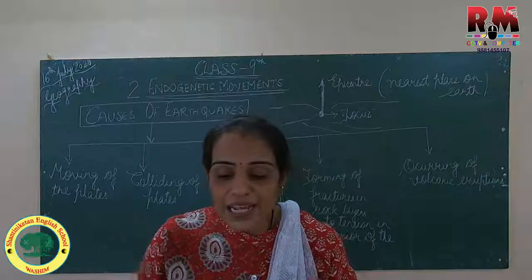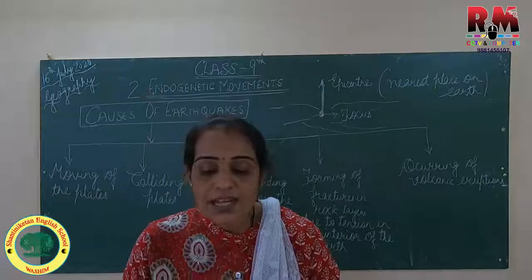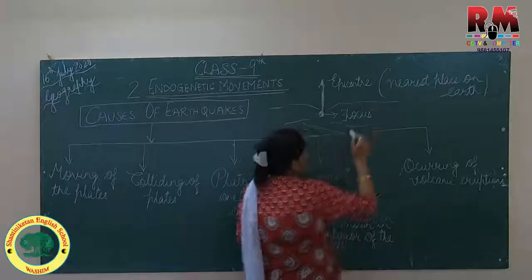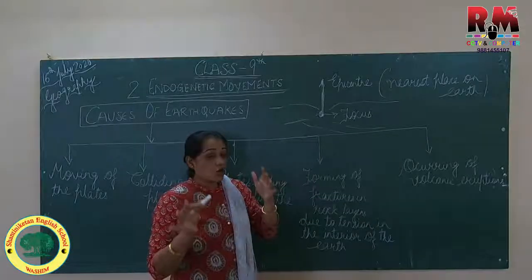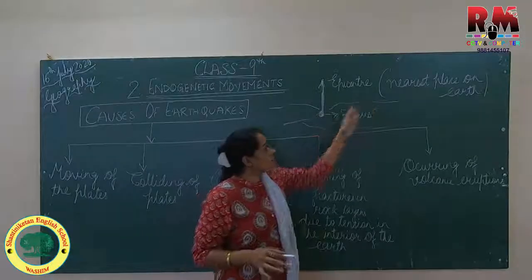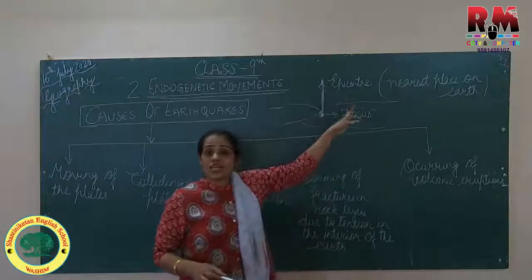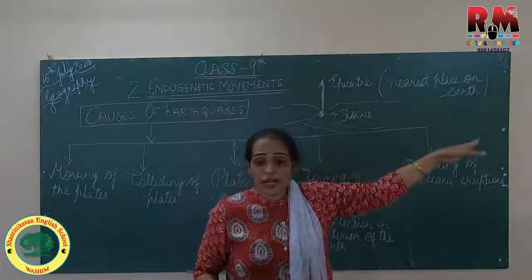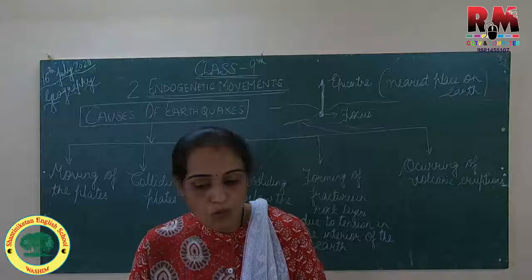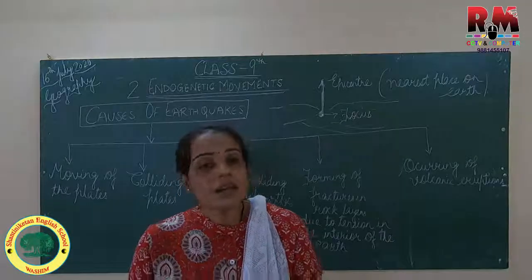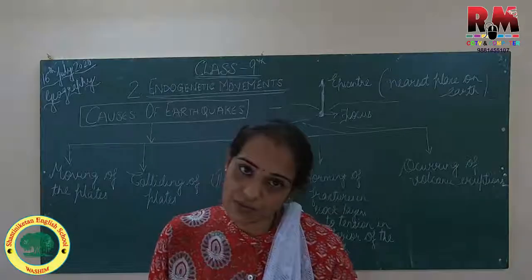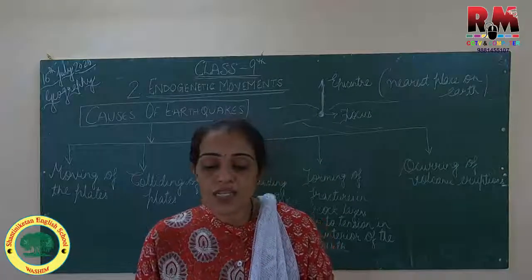Now when the tension is released at the focus, the released energy travels in all directions. कि जब हमारी waves जो energy waves यहाँ पे accumulate हो रही है, when they release the tension, these energy waves are scattering in all directions. वो हर जगह scatter हो रही है. So this energy comes towards the earth's surface in the form of waves, the seismic waves. Now it can be divided into primary, secondary and surface waves. So the first is the primary wave.